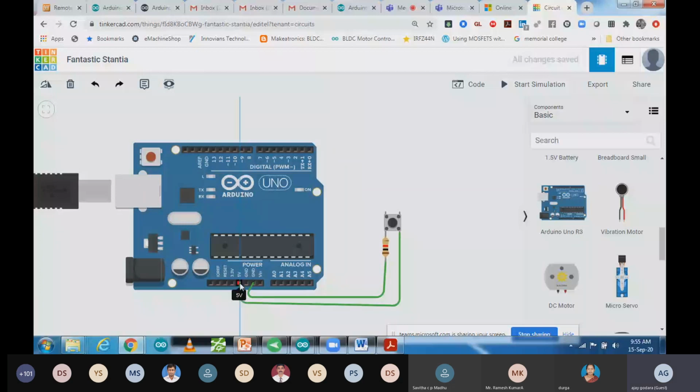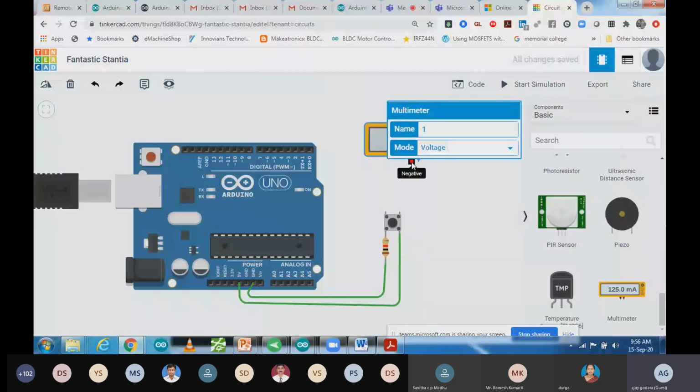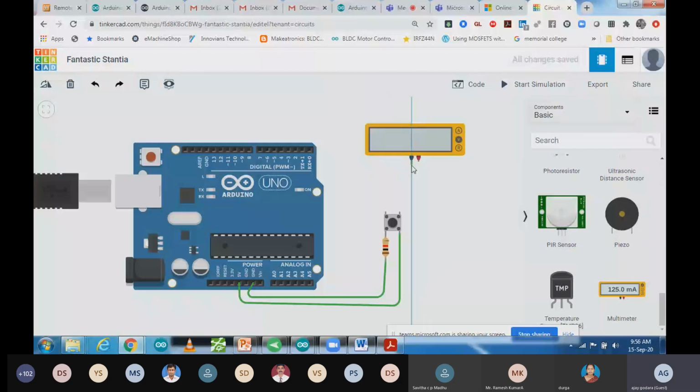You can check with the multimeter first, and after that you can insert it over there. I mean, in an Arduino you can give that input, but before that I'm going to check it on the multimeter. So this one is ground. I'm going to connect it with the ground again. This one is positive, so positive I'm going to connect with the output. Let's take the output from over here, and let's see what output is coming. We are not giving any signal to the Arduino right now. We are just using this Arduino as a power source.